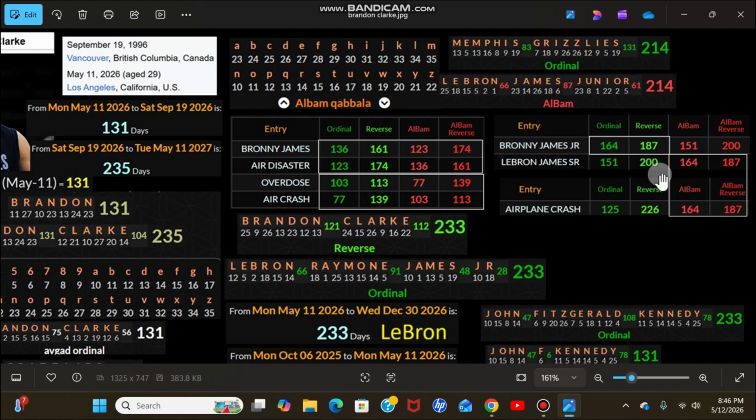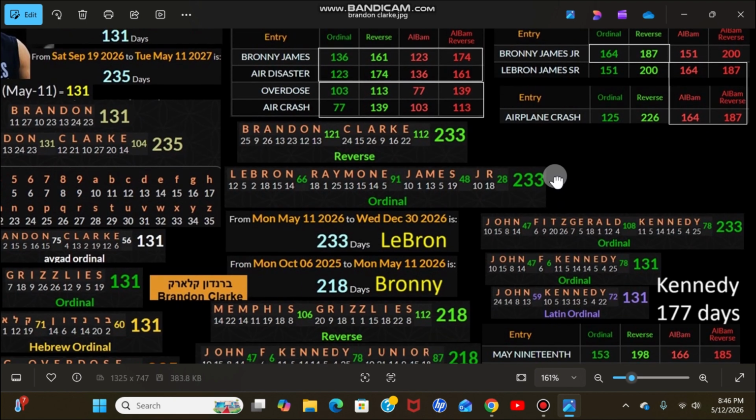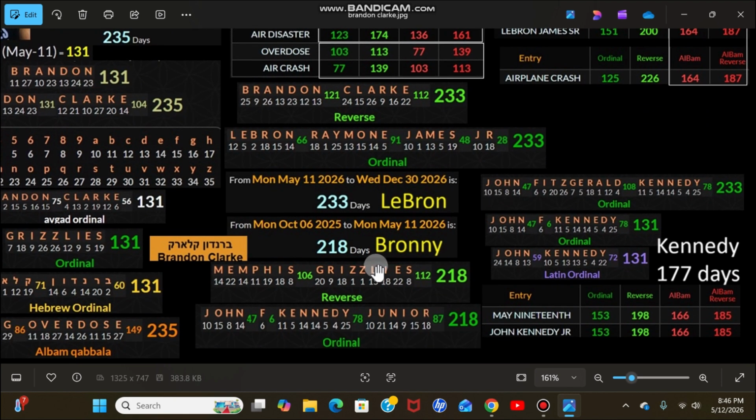And Bronny James Jr. is a crisscross to LeBron James Sr. That's why I feel like Alabama is so important. I always see these crisscross matches to things that I think are important. That's why I use it a lot, because I just see so much in it.